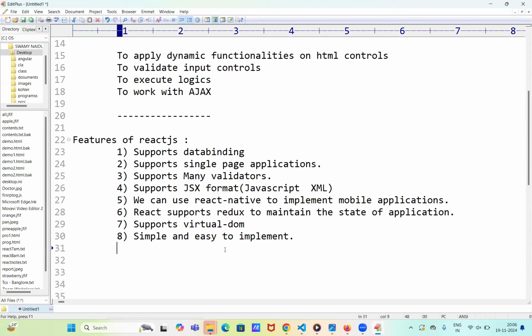Now, compared with JavaScript, it is very, very simple and easy. Now, come to Angular. What are the differences we have in React.js if you compare with Angular? Angular is not supporting virtual DOM, and Angular is not supporting JSX format, and React supports a direct library to work with Redux. And React Native we are using to implement the mobile applications. So these are the basic points what we have.